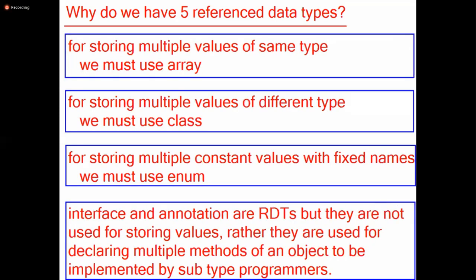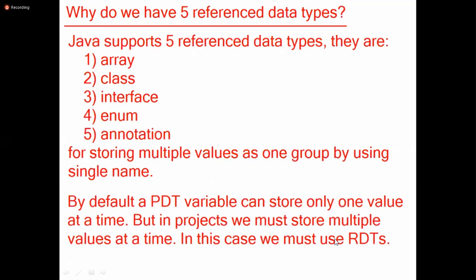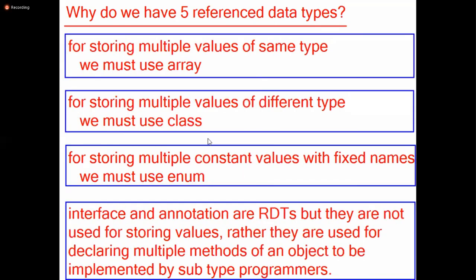Then why do we have 7 reference data types? Reference data type is understood, to store multiple values. Then why do we need multiple reference data types? For storing multiple values of the same type, and for storing multiple values of different types. Sometimes I want to store the same type of values, sometimes different types.